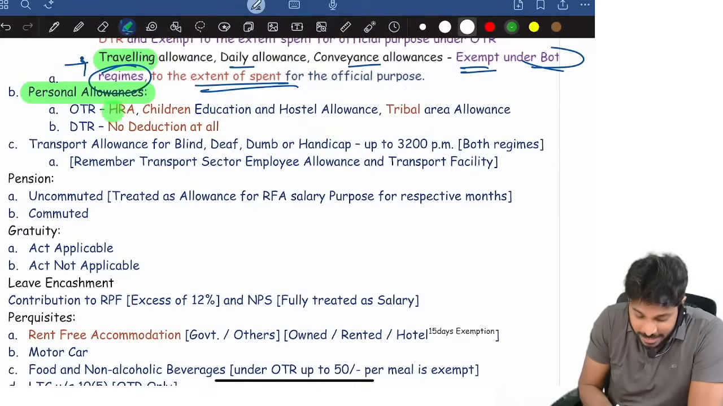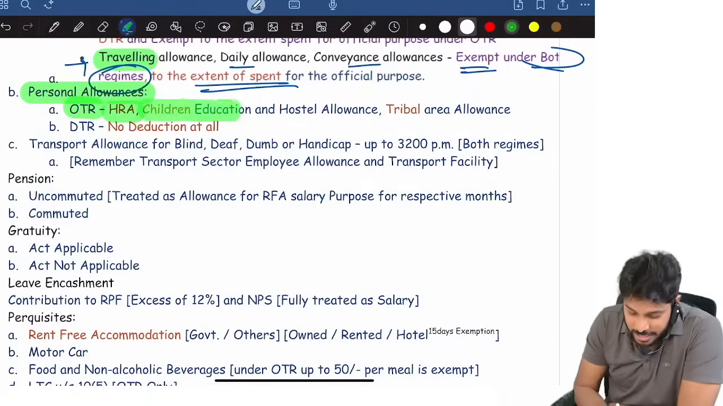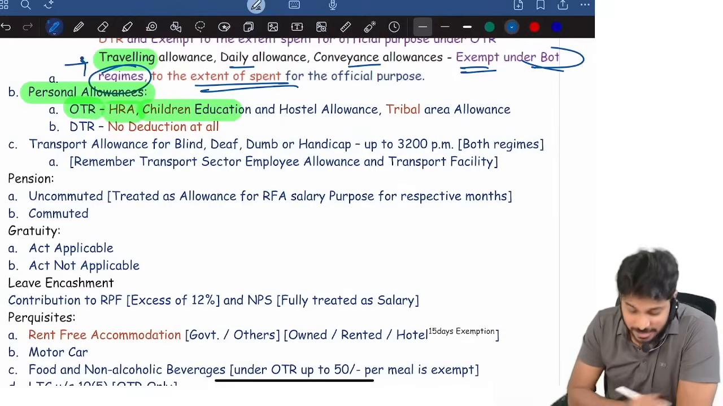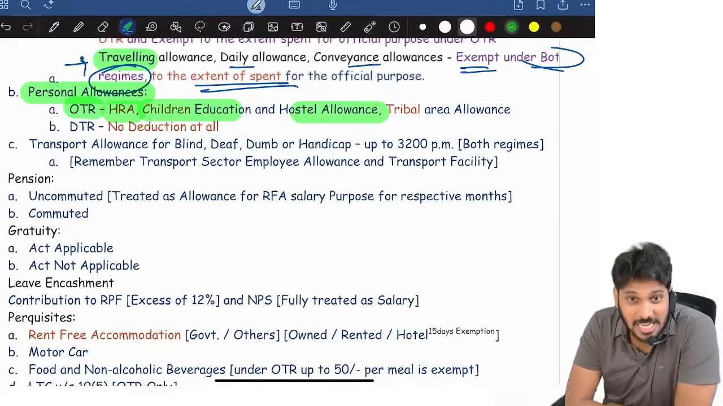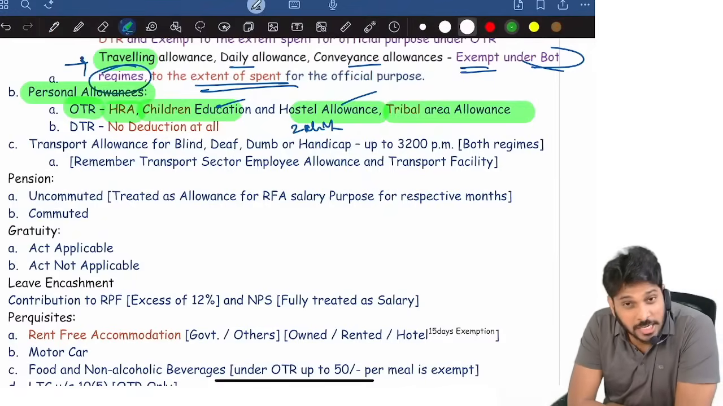However, HRA, house rent allowance, exemption is there if it is optional tax regime. Correct? Children education allowance, 100 rupees per month per child. Exemption is there under optional tax regime. Children hostel allowance, 300 per month per child exempted. So maximum education allowance, hostel allowance, maximum 2 children. Tribal area allowance, 200 per month exempted.